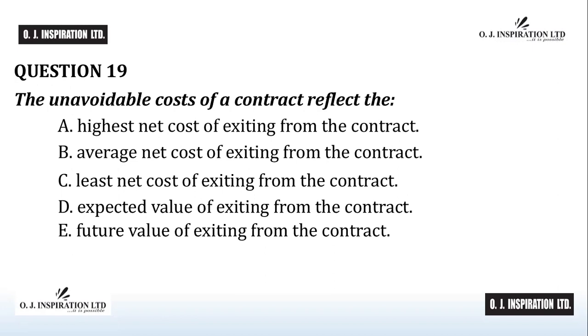E, future value of exiting from the contract. Time up.